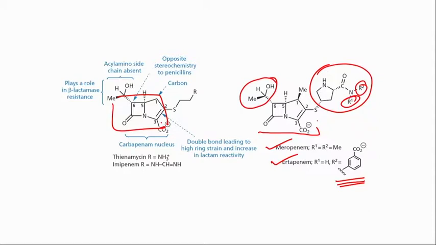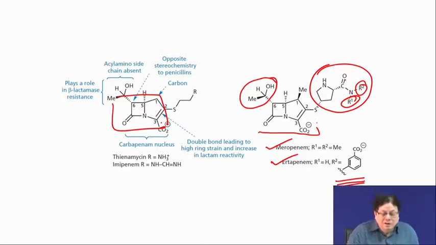A lot of research is being spent on developing new types of carbapenem, but these are the ones which are in the market today. Remember, this alone can withstand the beta-lactamase, this alone can target the transpeptidase. The same molecule takes care of both, so beta-lactamase does not hydrolyze it, and then the same molecule inhibits the transpeptidase.